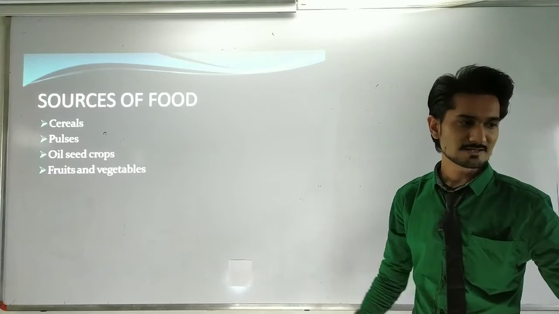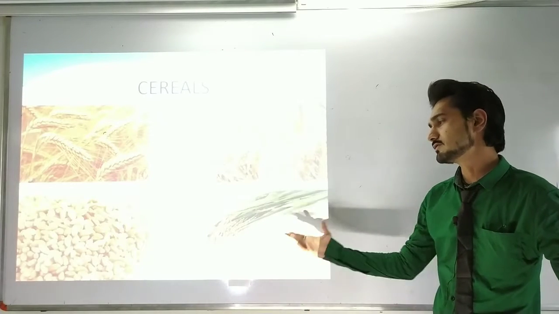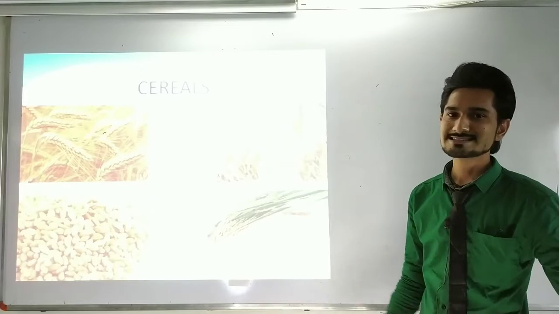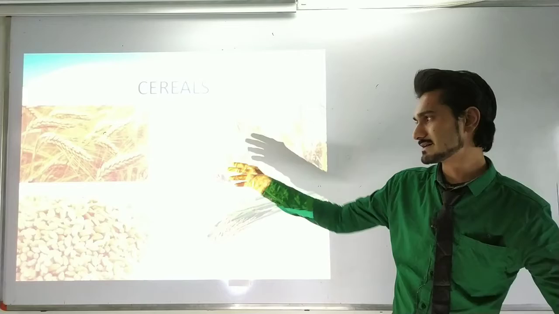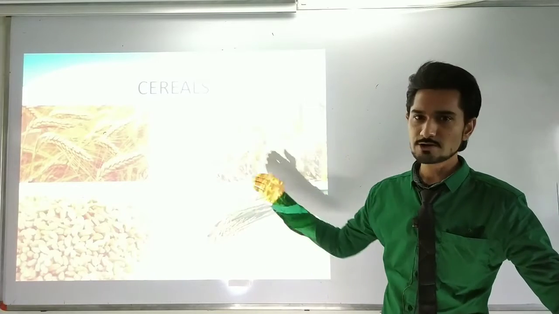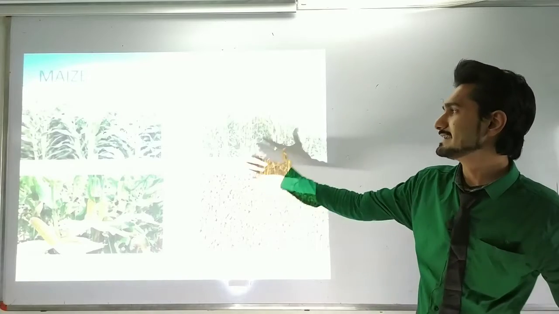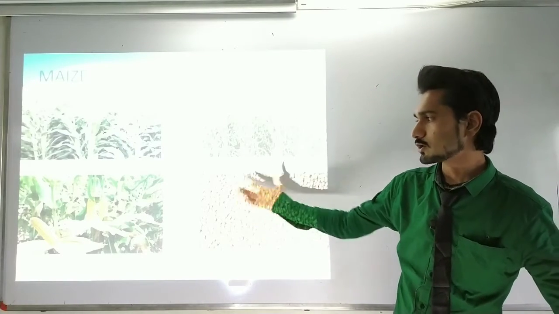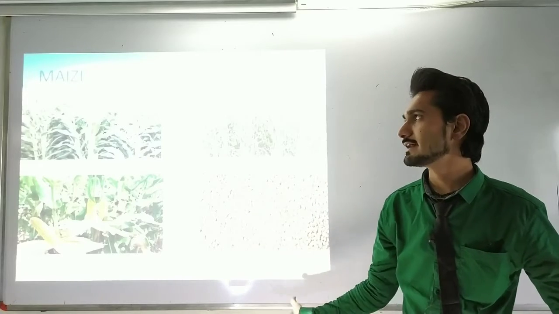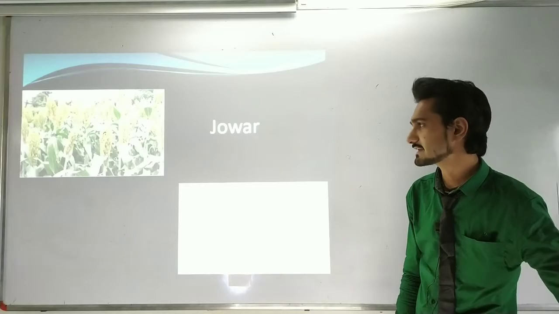Okay, first I am going to show you some kinds of cereals, as you can see on your screen. You can write down the examples for each individual point. This is maize, bajra. These are all the crops that we eat in our day-to-day life. These are the jowars, as we can see on the screen.